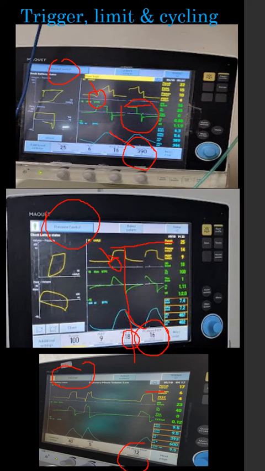So once the pressure has come down to 25% of the peak inspiratory pressure, the exhalation valve will open and the exhalation will start. So this is the peak inspiration, and once it has come down to 25%, the exhalation valve will open and exhalation will start.